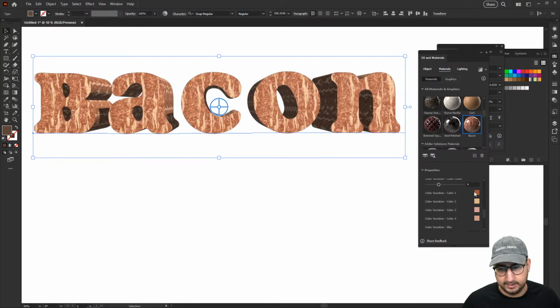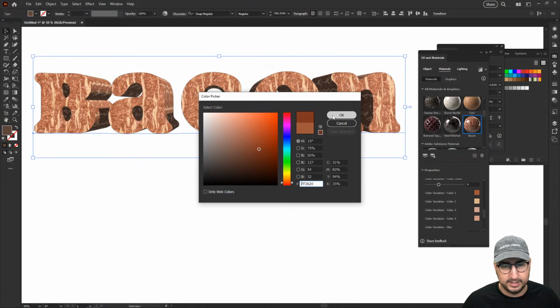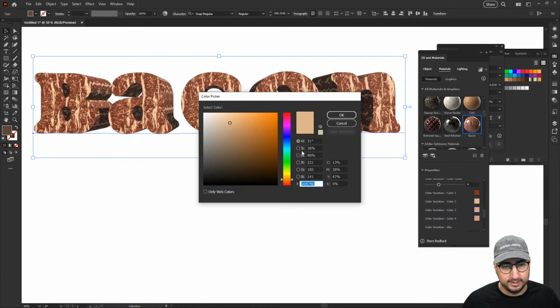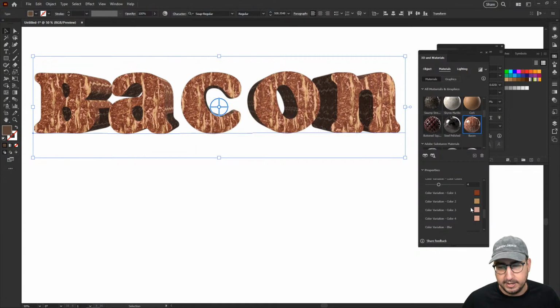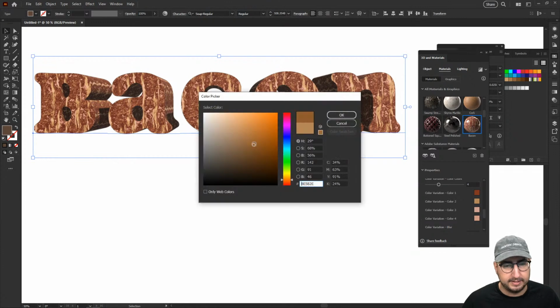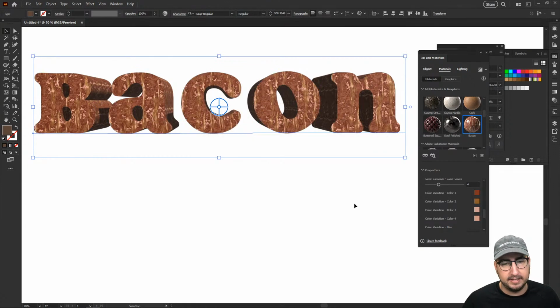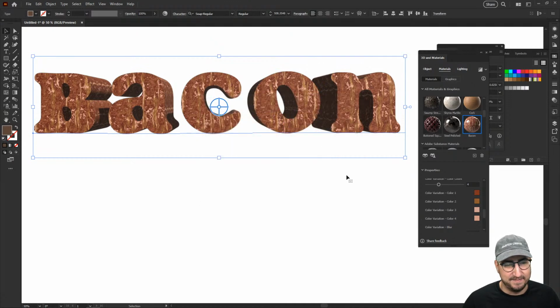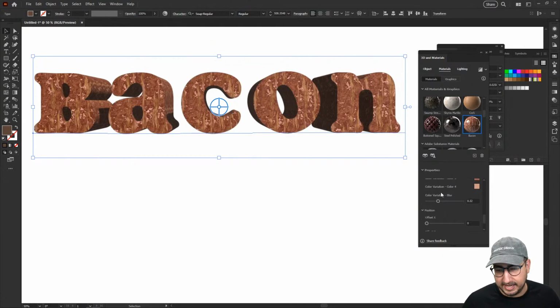Let's see. That's still a little bit raw. Let's get it a little bit darker. Just getting a nice char on that. There we go. So that's looking good. The fat is looking a little bit unrendered, so we're going to darken that down a little bit. And you can really play around and get the right settings that you want to find the perfect amount of delicious bacon. It's looking better. I mean, it's not great, but it's looking better. So we can play around, create some bacon, keep going here, color variation, blur.